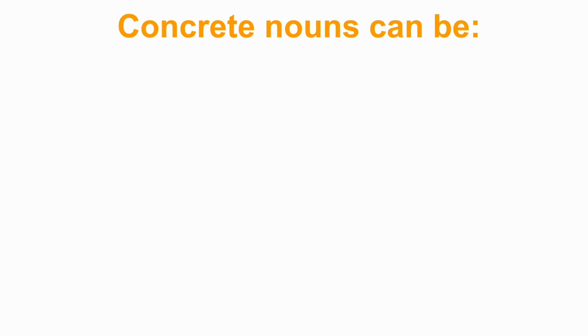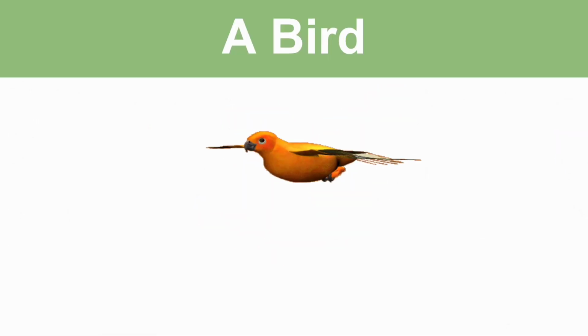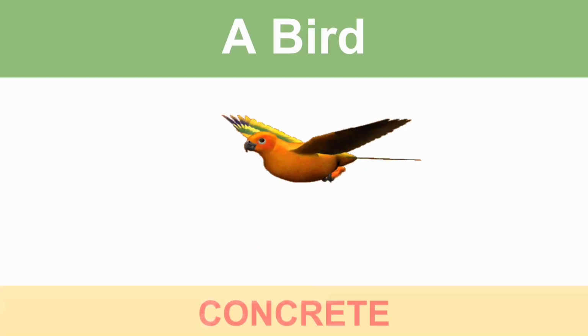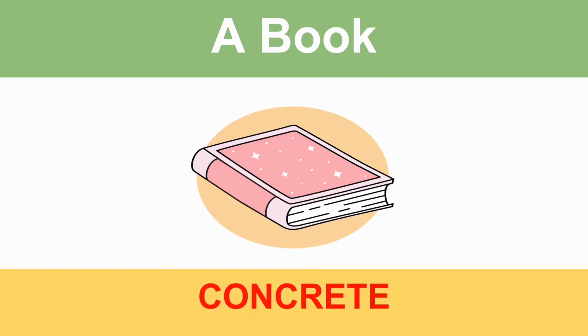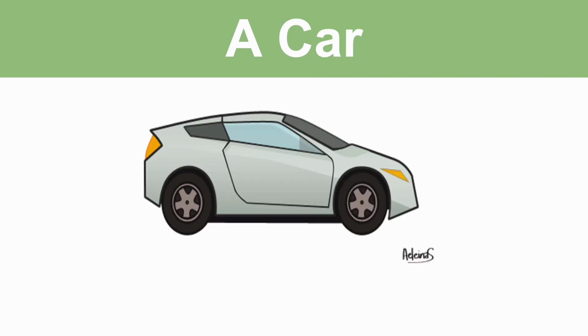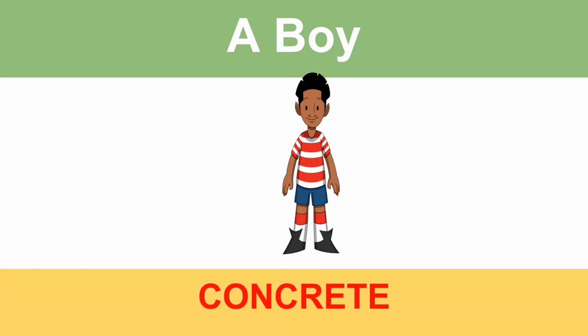Making it simpler and easier for you, concrete nouns can be thought of as anything which you can observe with any of your five senses. You can touch, smell, taste, hear, or see the concrete nouns. For example, a bird, concrete noun. A book is also a concrete noun. A car, concrete noun. A boy, concrete noun.